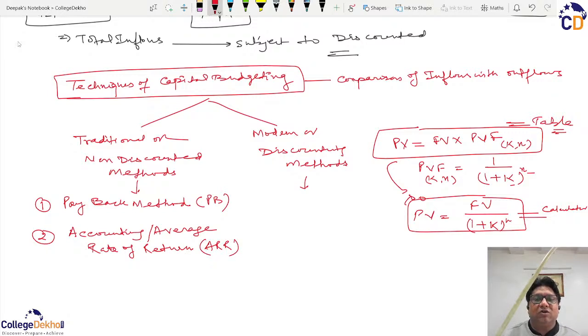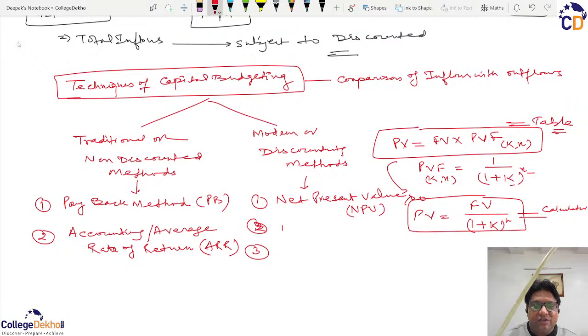And the discounting or the modern methods, there are three kinds of modern methods. One is known as the net present value, commonly known as NPV. The second one is known as profitability index, known as PI.